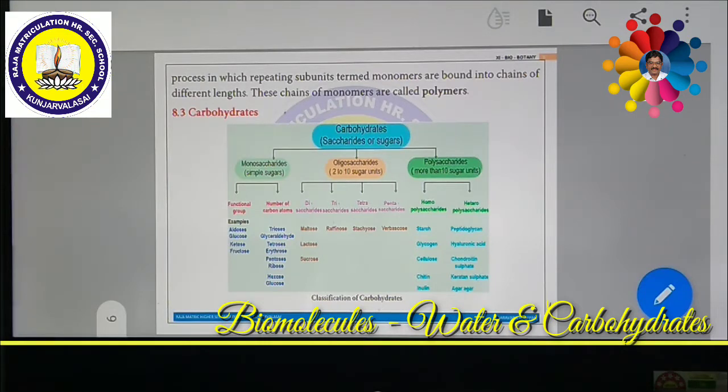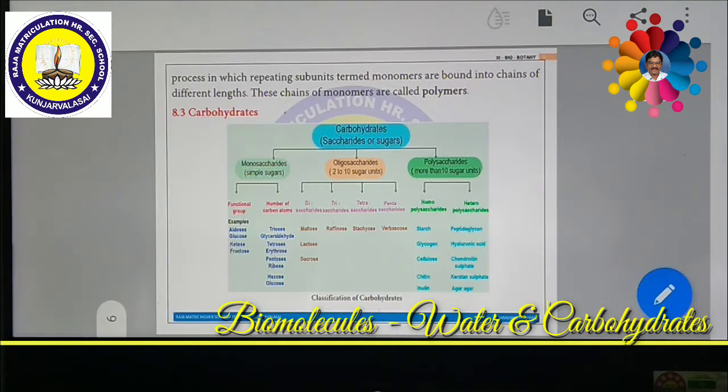Amylose is a linear unbranched polymer which makes up about 80% of starch. So 80% of starch is made up of amylose. Amylose is a long chain linear unbranched polymer. On the other hand, amylopectin is a polymer with some 1 to 6 linkages in the form of branches that give it a branched structure. So this is amylopectin. Both amylose as well as amylopectin are joined together, forming a number of layers, which make the starch.